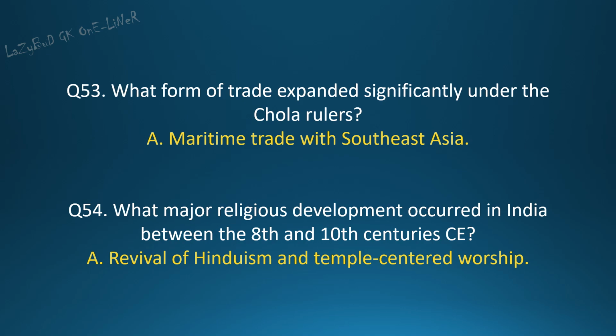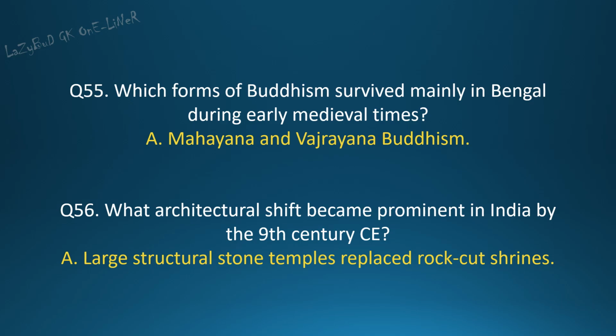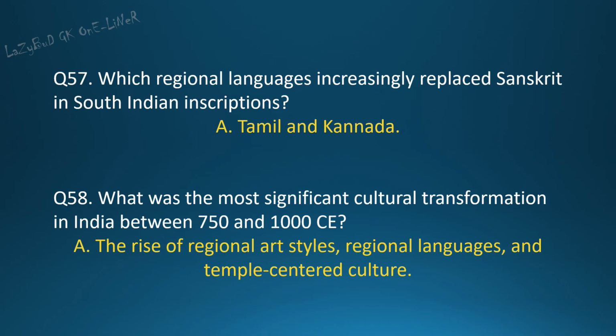Question 54. What major religious development occurred in India between the 8th and 10th centuries CE? Answer: revival of Hinduism and temple-centered worship. Question 55. Which forms of Buddhism survived mainly in Bengal during early medieval times? Answer: Mahayana and Vajrayana Buddhism.